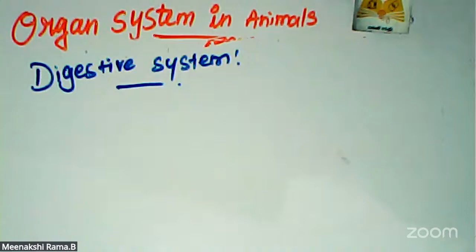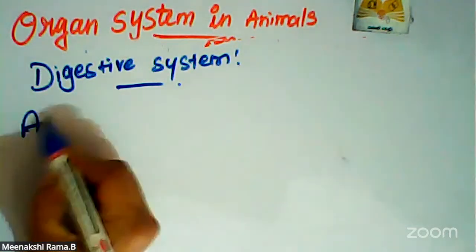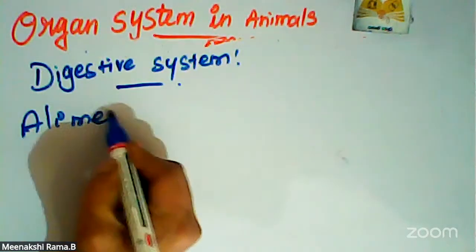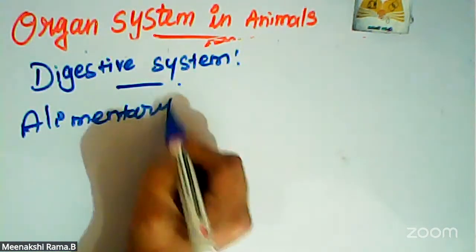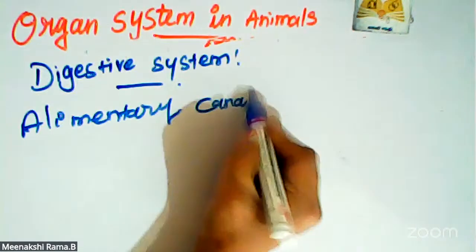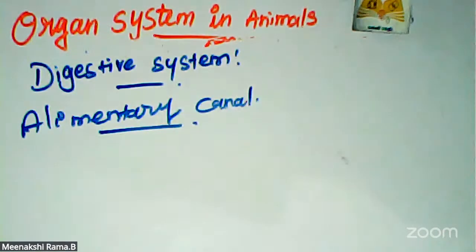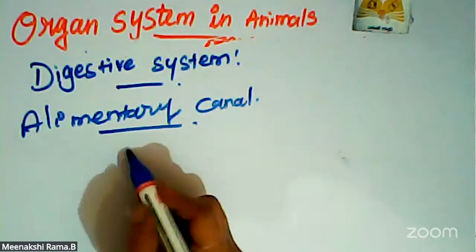So the digestive system consists of two sets of organs. One is the alimentary canal, that is the digestive tract, or gastrointestinal tract. It is the passage starting from the mouth and ending with the anus.